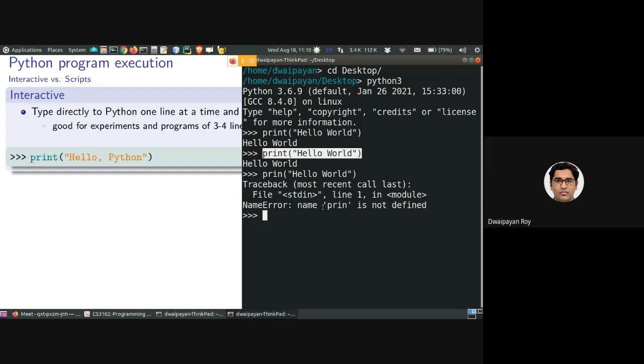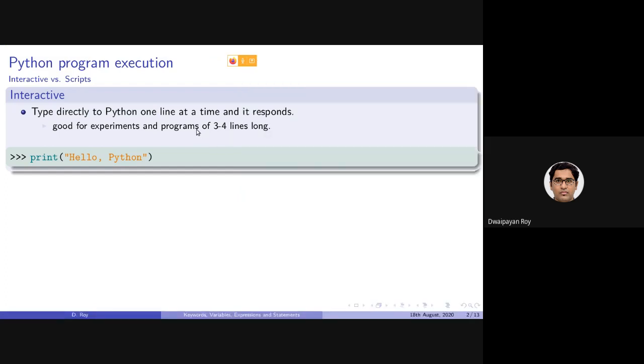So this is actually easy to write, but the problem is, as you can understand, multi-line code would be hard to manage here, because there is no way to go back and forth in this code. Every time you will be writing one line at a time, and that will be executed after you press enter. So this is applicable for very basic experimentation, or programs with a very small number of lines, such as 3 or 4 lines.